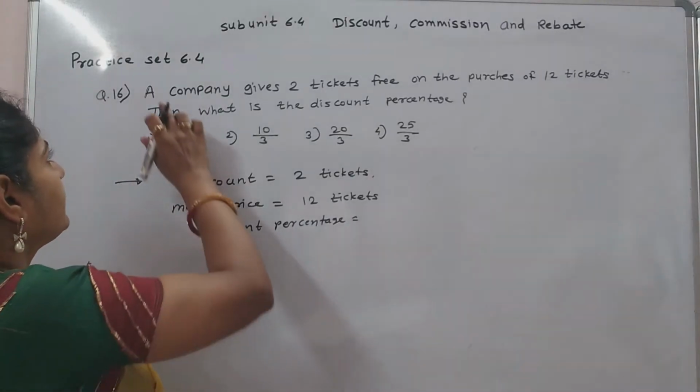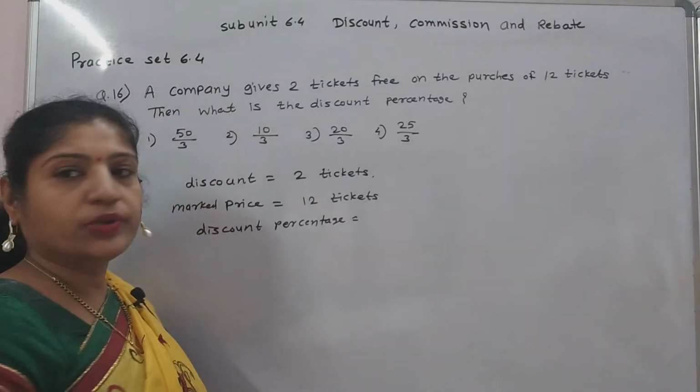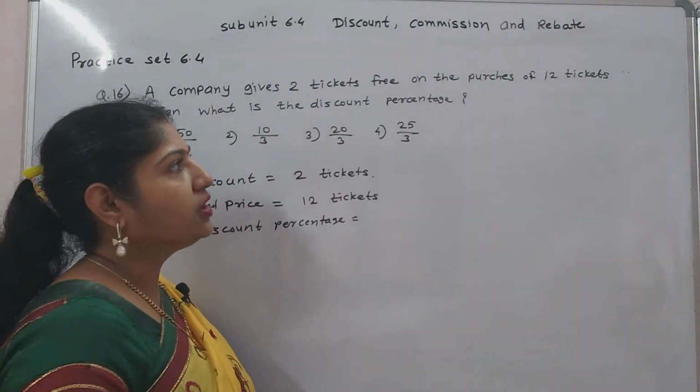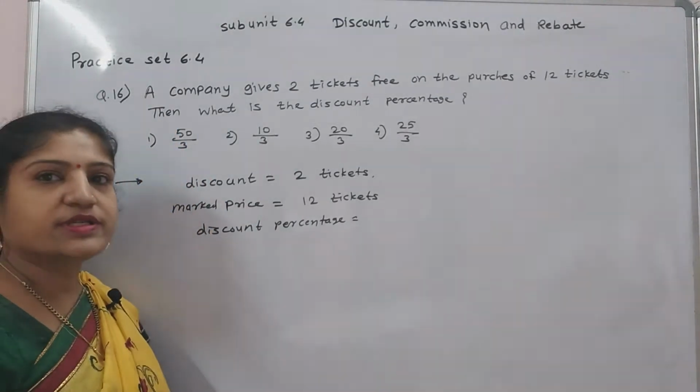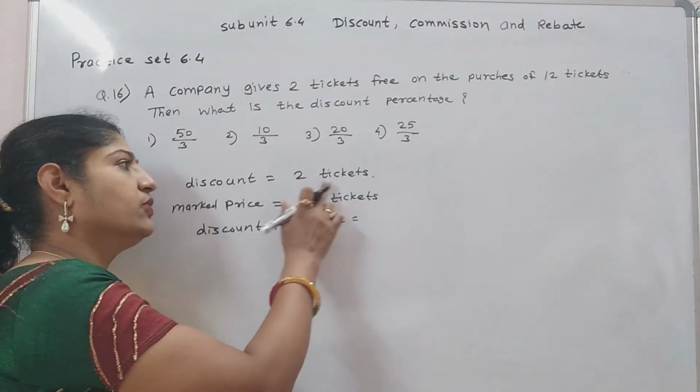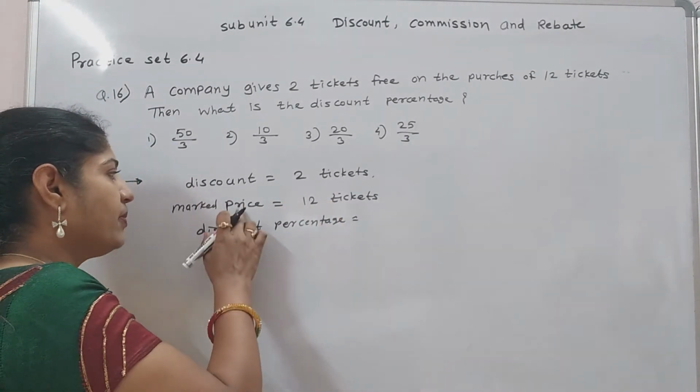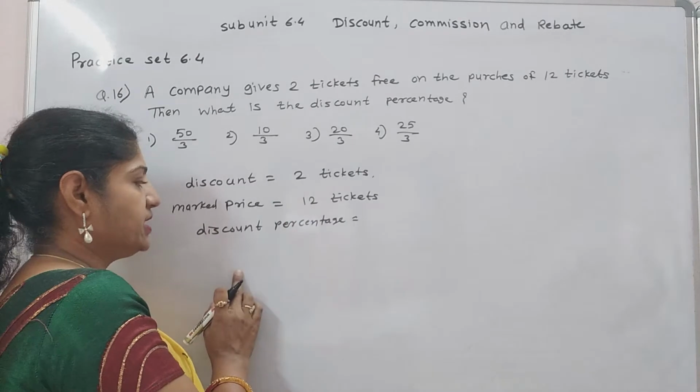Next example. A company gives 2 tickets free on the purchase of 12 tickets. Then what is the discount percentage? Discount equal to 2 tickets and mark price equal to 12 tickets.